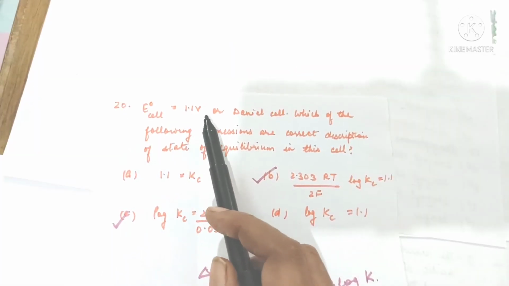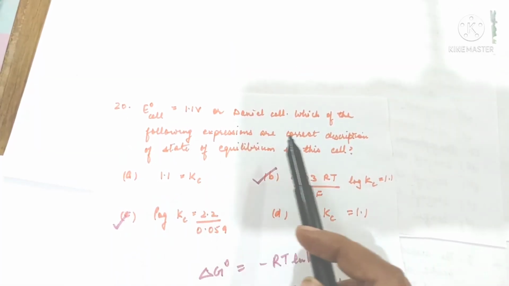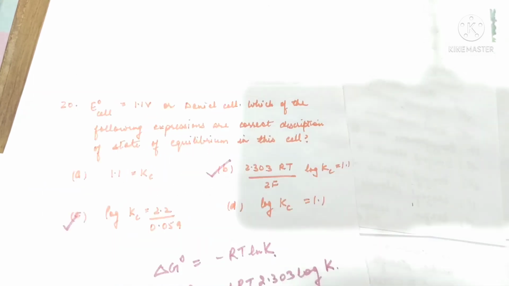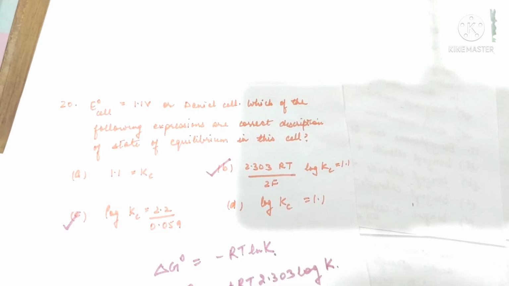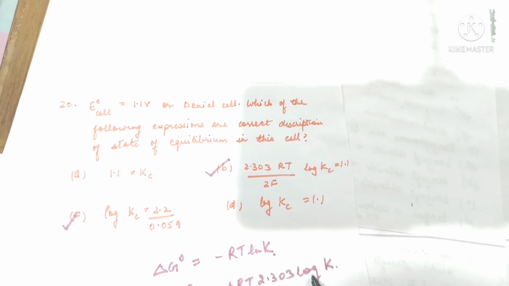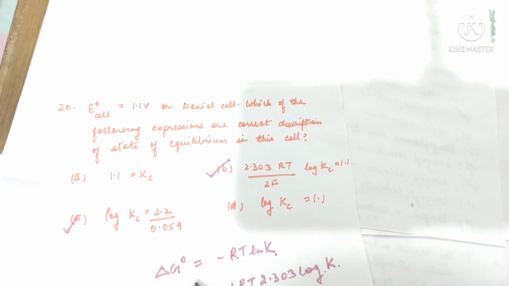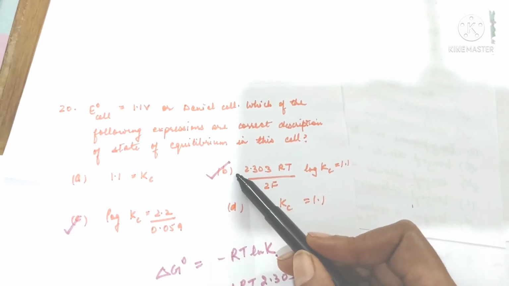E0 cell is equal to 1.1 volt. Which of the following expressions are correct description of state of equilibrium in this cell? Delta G0 is equal to minus RT ln K, or minus nFE0 is equal to minus RT 2.303 log K. n for Daniell cell is 2F, so to this side we get 2.303 RT upon 2F log Kc is equal to E0. So option B is correct option.